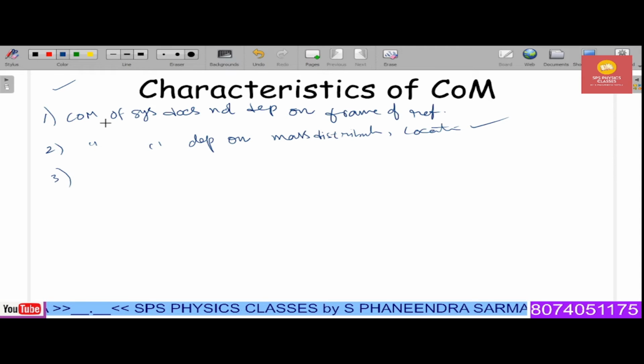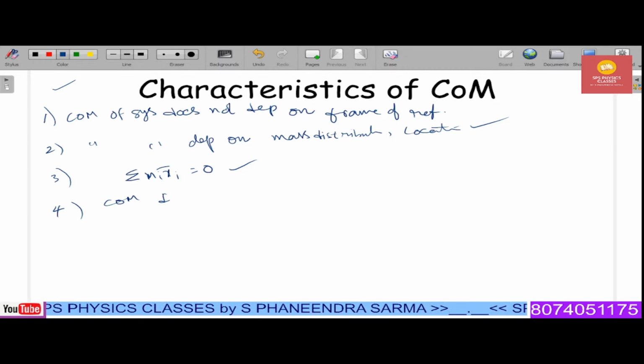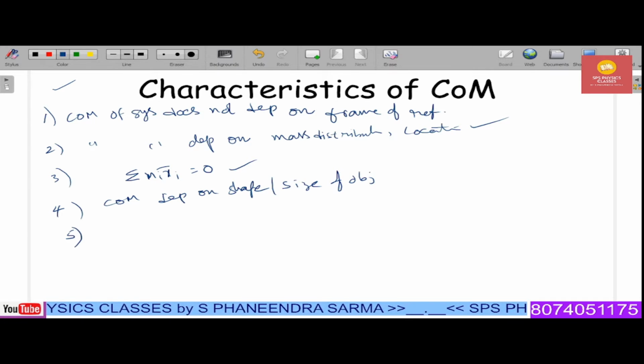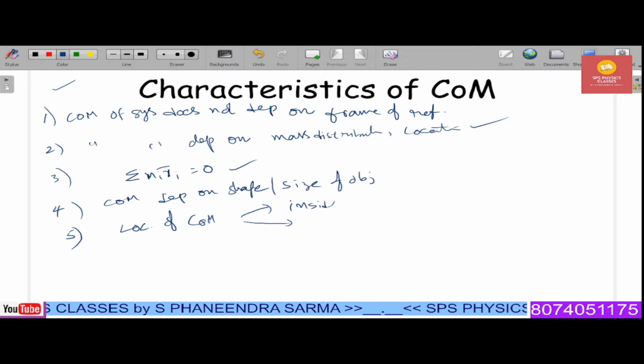Third, according to the center of mass, the algebraic sum of moments, linear moments, mi xi bar about the center of mass is 0. And the fourth one is, center of mass depends on the shape and size of the object. Fifth point is, the location of center of mass may be either inside or outside the object.